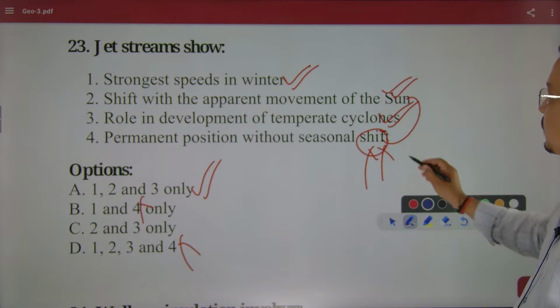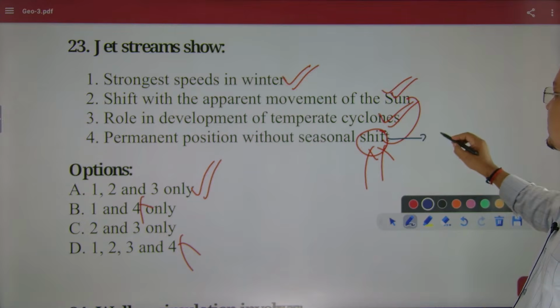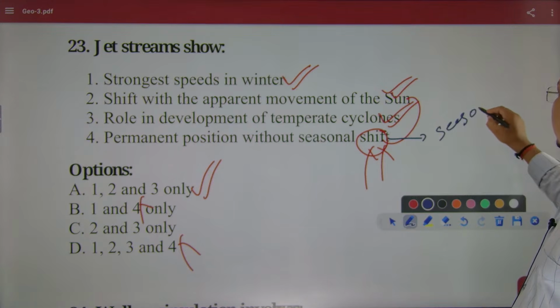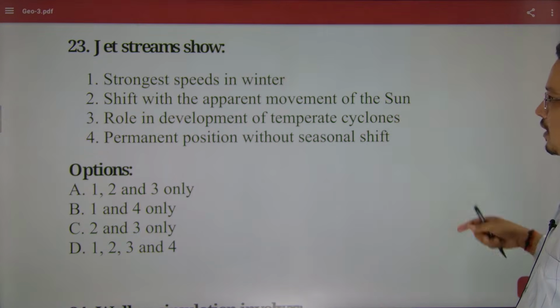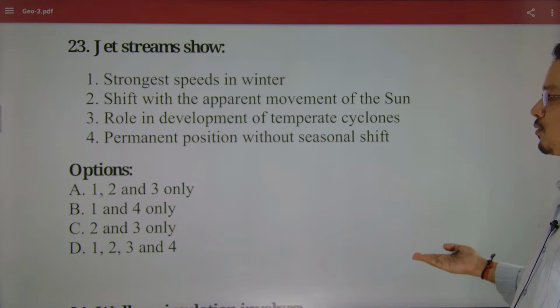It will shift on the basis of the season, with the apparent movement of the sun, so that will also shift. So that is not permanent.